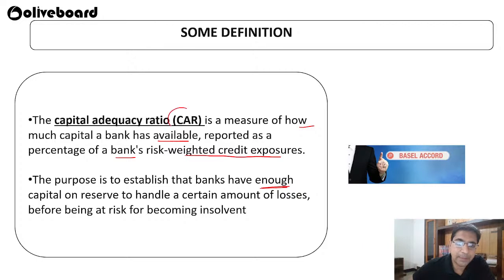Why do we want this capital adequacy ratio to be higher? Because we want to make sure that the bank has enough capital in reserve to handle any losses coming its way before it becomes insolvent. That means it acts as a cushion for the bank. If some losses or some NPA has happened, the bank still has that much capital that it can withstand the losses. So the higher the capital adequacy ratio, the higher the bank's recovery.